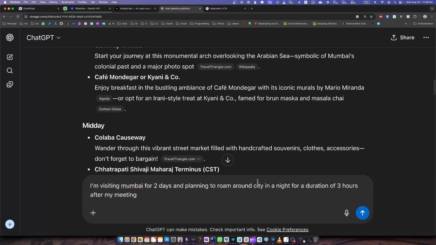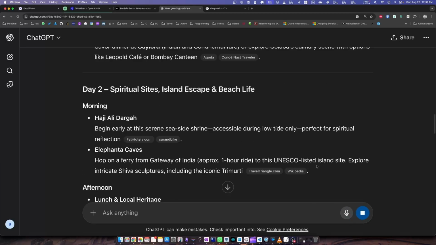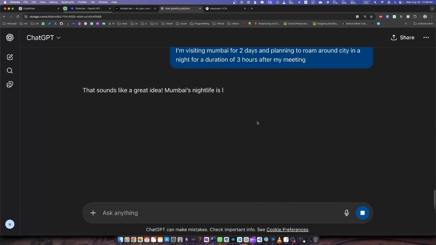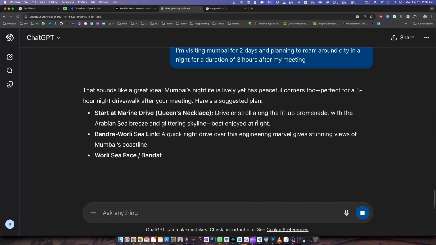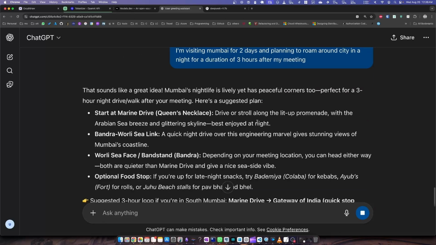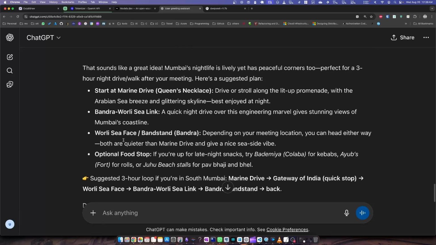Now I'm being very, very specific here, and based on that, it will give me a very tailored result only to visit Mumbai at night time, with a duration, anything which can be covered in like 3 hours by drive or walk. So this is a scope down, like, hey, these are the places you can visit at night in Mumbai, and this is great. This is what we call prompt engineering, but it's a very basic example.